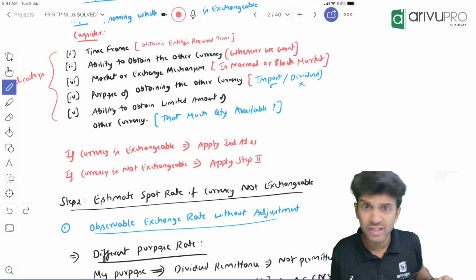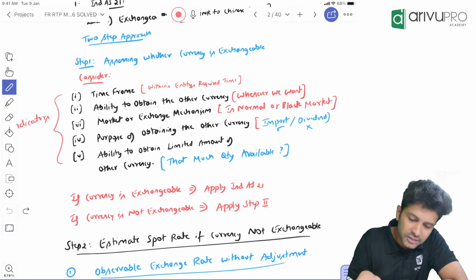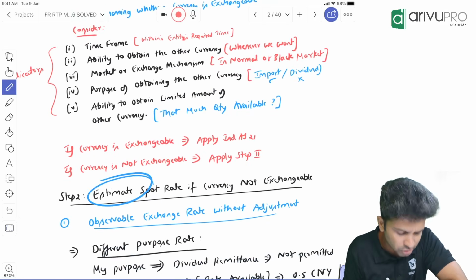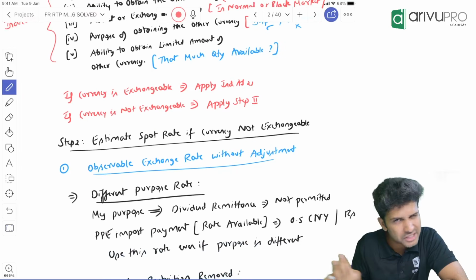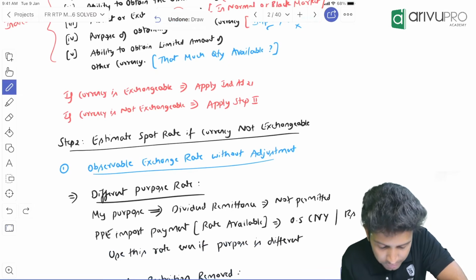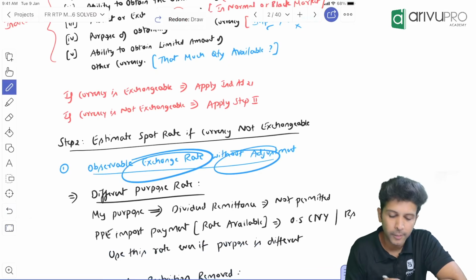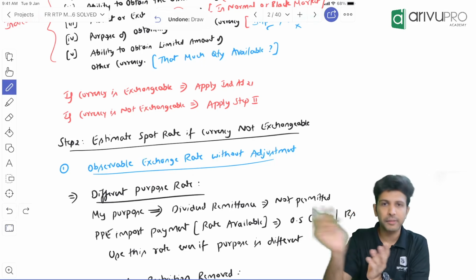We have various methods to estimate fair value. Here also same thing, right? If the currencies are not exchangeable, then you find out the spot rate through certain methods. That's all is step number 2. Same as fair value in a way. So one way to estimate the spot rate is to check if an observable exchange rate is there without adjustment. Meaning a similar exchange rate, can you take it without doing any adjustment?